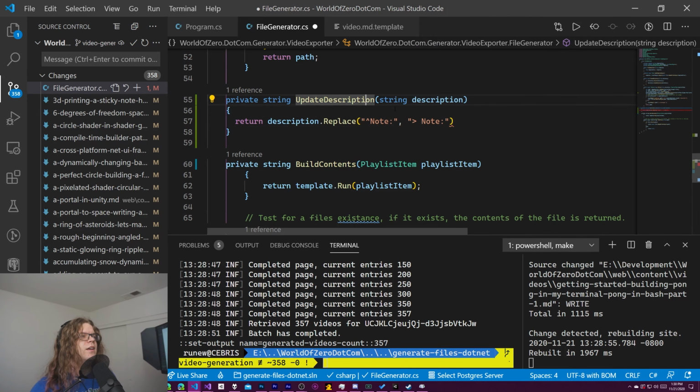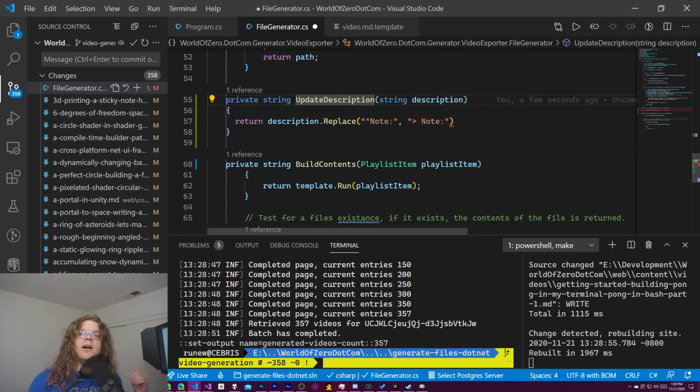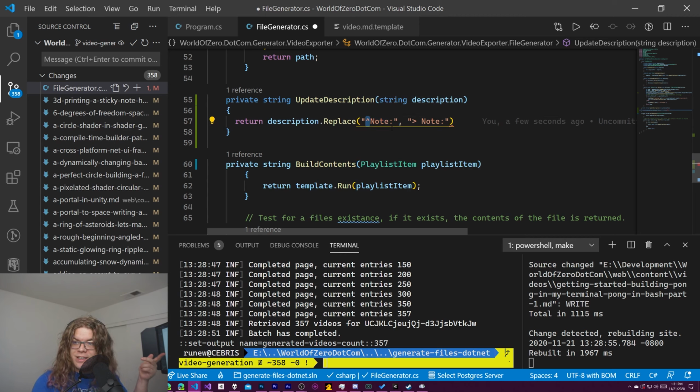So something like this. And so regular expressions are weird, but they're kind of helpful in this sort of situation. And the only real thing we're using it for is this little caret symbol that I don't even know what the name of that character is. I think caret. We're going to call it a caret. Anyway, that indicates that we want the start of our string. In this case, it would be the start of a new line. So anything that starts a new line and then starts with a capital N-O-T-E, we're going to match and then replace it with something else.